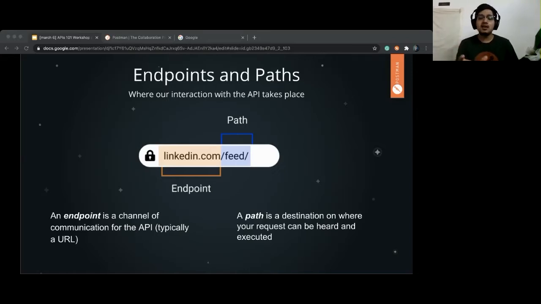So what you see, LinkedIn.com is the host address. And then whatever comes after the forward slash is called the resource path.